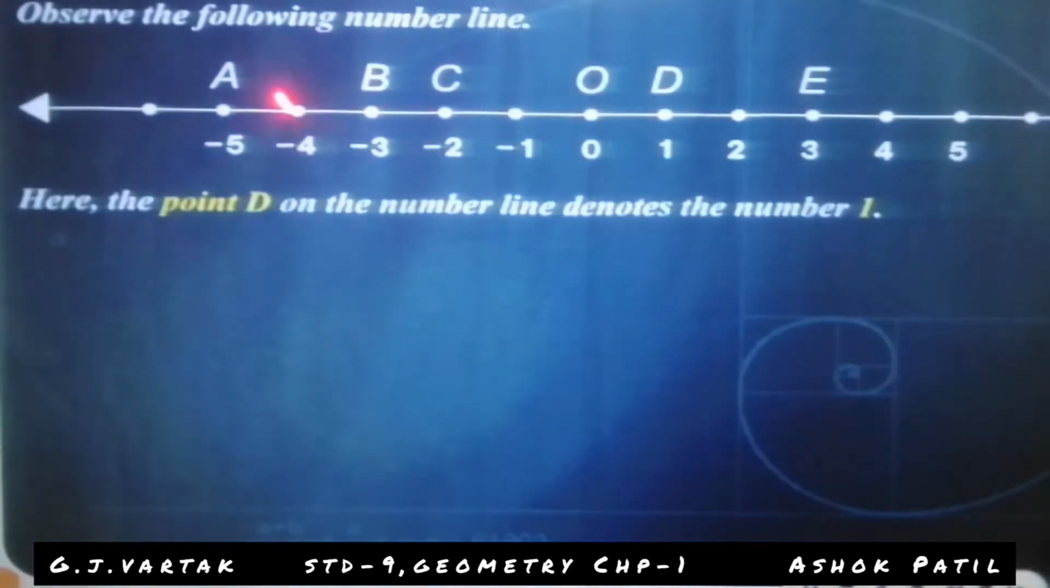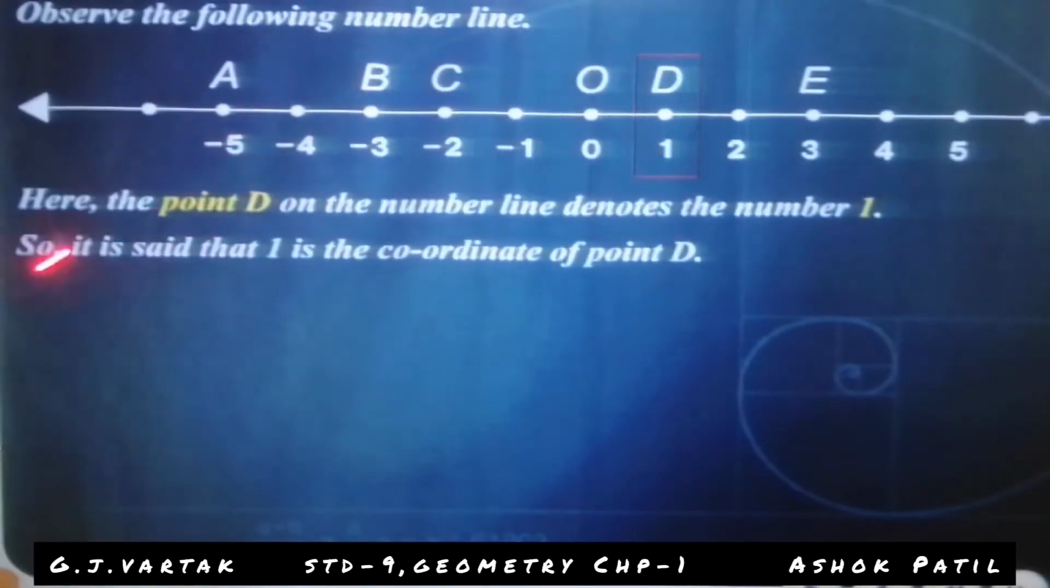Here the point D on the number line denotes the number 1. Point D denotes the number 1. So it is said that 1 is the coordinate of point D. This is the most important sentence. How can you write and read: 1 is the coordinate of point D?